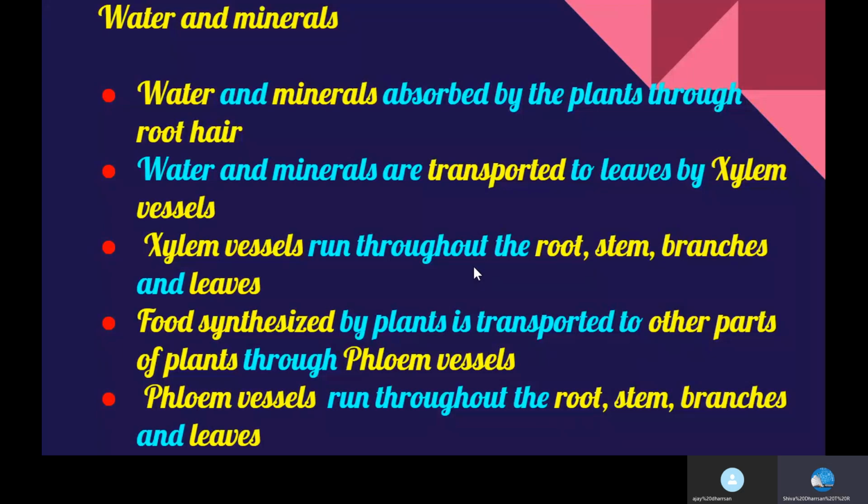But the food that plants make is not only used by themselves. Then who uses the plant? We humans, and the entire living world, depend upon these plants for food.